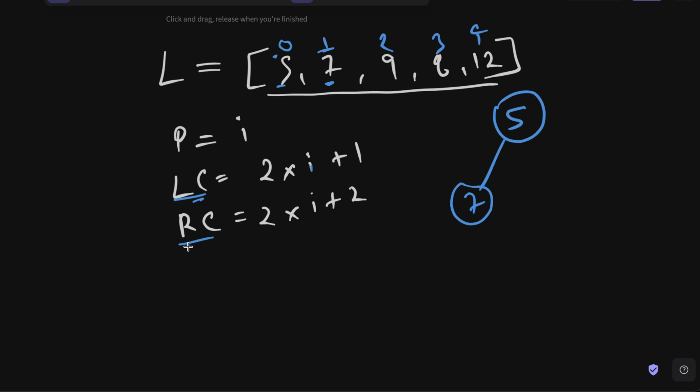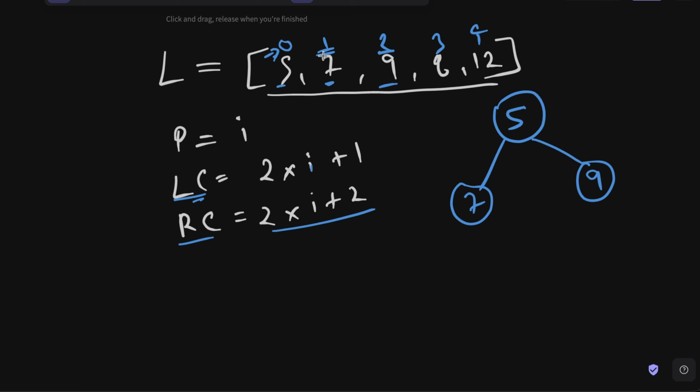In the same way, to find the right child node, we will do this: 2 multiplied by I plus 2. So 2 multiplied by 0 plus 2 is what? 2, right? So the index 2 represents the right child node. It means the right child will have 9 here. Okay. In the same way, if I want to figure out the child nodes for 7, so the index for 7 is what?